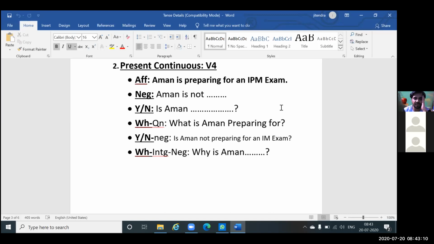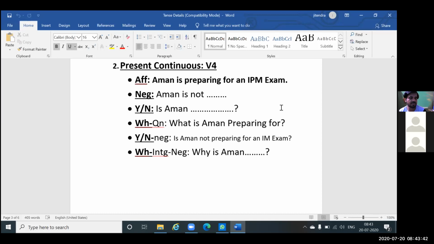Maybe in some sentences the verb is not there, like Aman is a manager, right? So there is no verb. So that is a non-actional sentence. It's not a tense. Tense means, remember, verb forms. I told you, tense means verb form, actions.